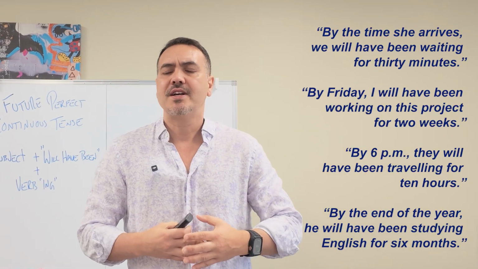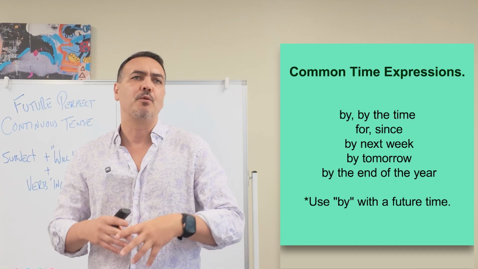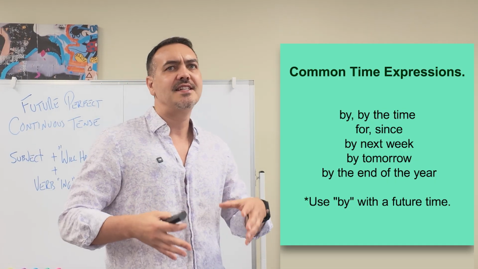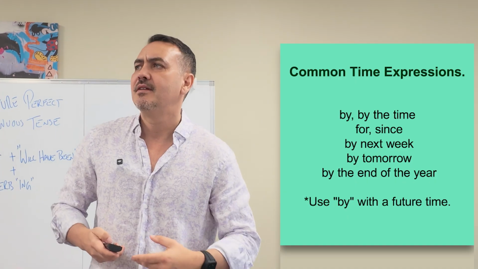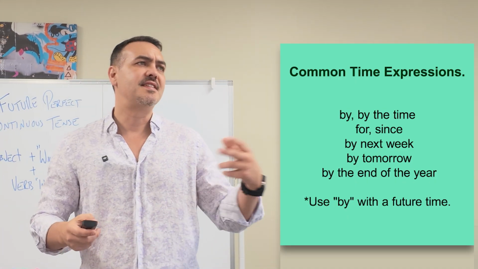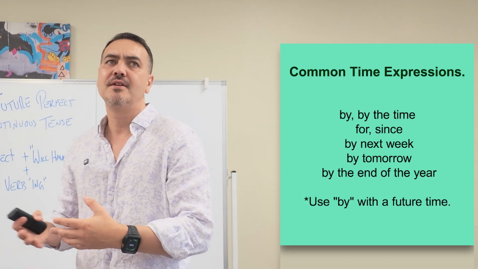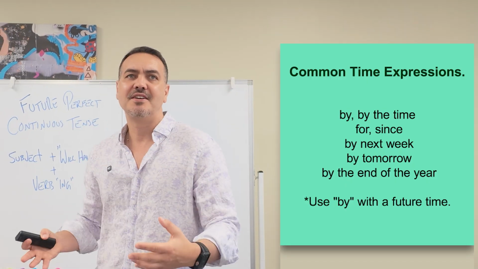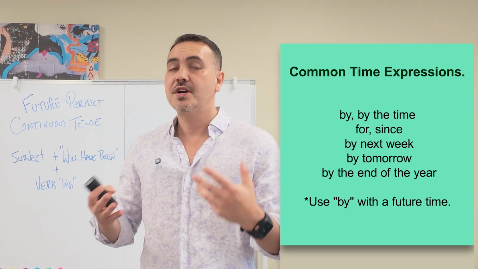Okay? So we can also talk about some common time expressions with this. We often use the future perfect continuous with expressions like by the time, for, since, by next week, by tomorrow, by the end of the year. Okay? And you use by with a future time.